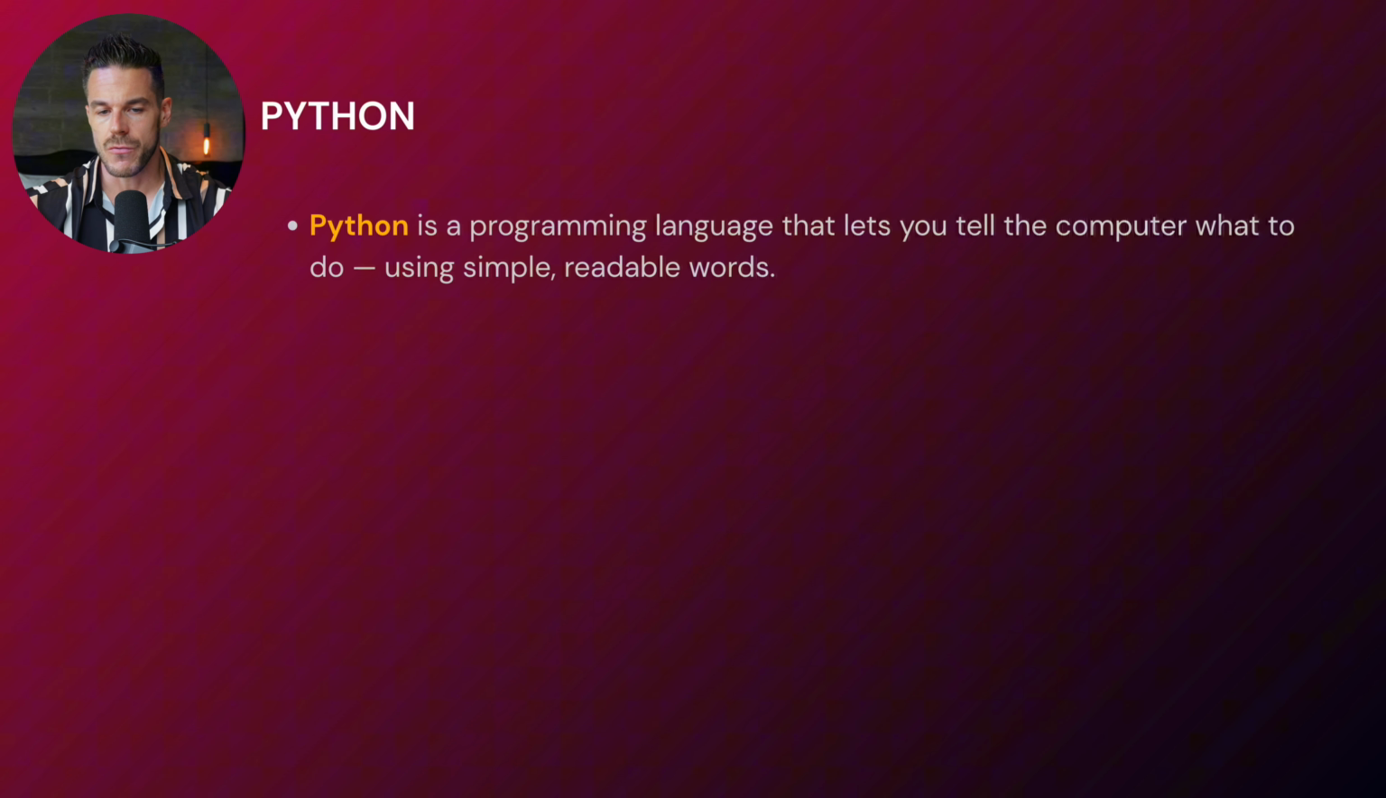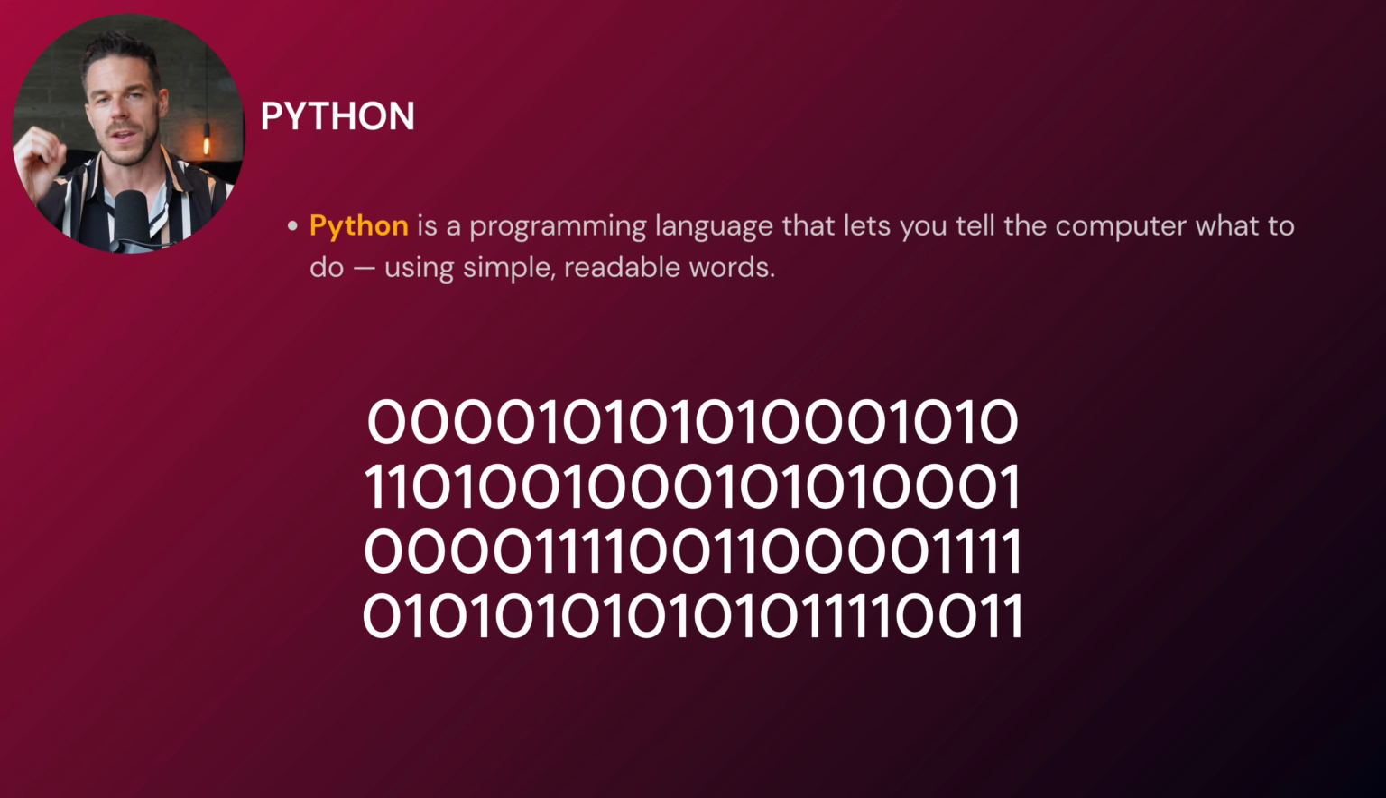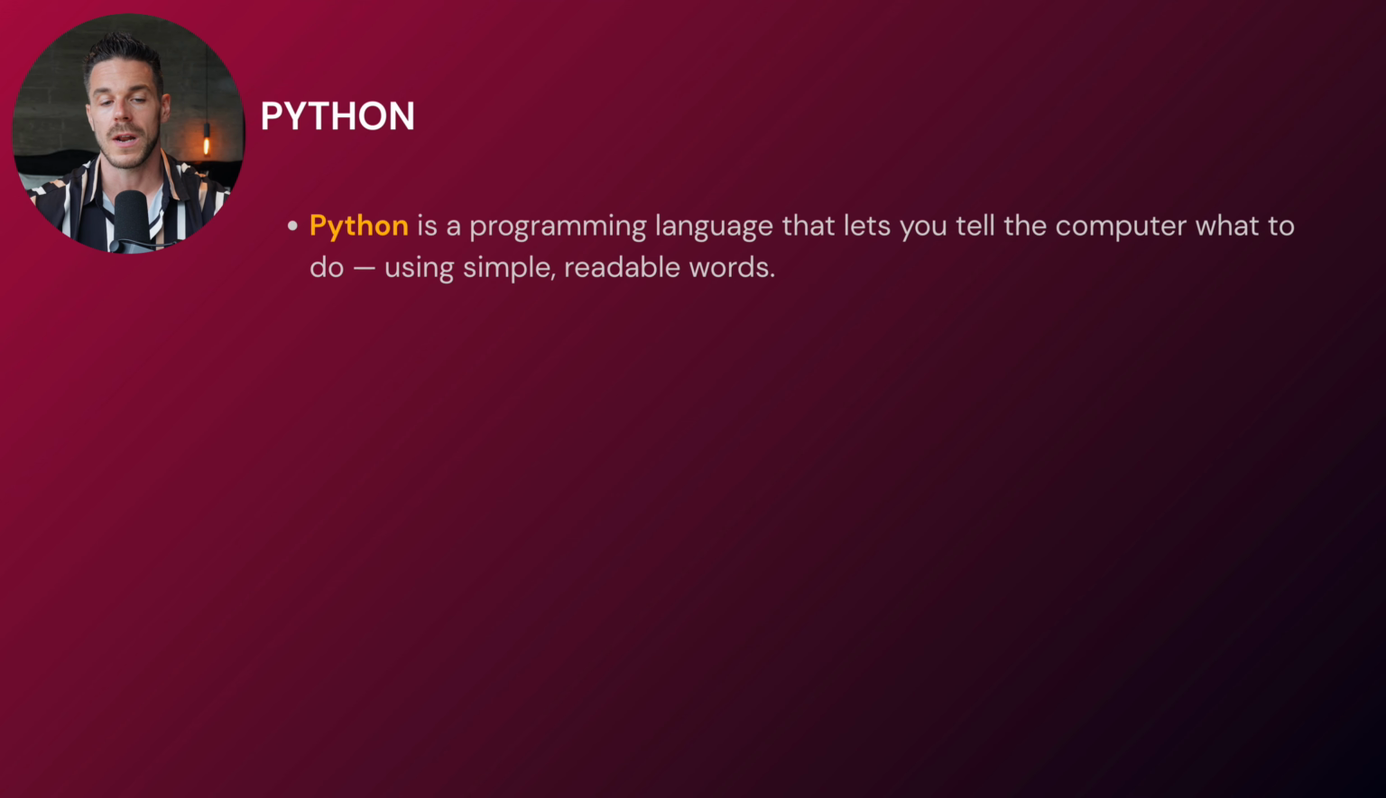Python is a programming language that lets you tell the computer what to do using simple readable words. And this is already a big important point to understand, because in most people's heads who never touched code or IT, they think that coding is just these 0s and 1s lined up and is binary code. But there are also coding languages like Python that are based on human readable natural language.